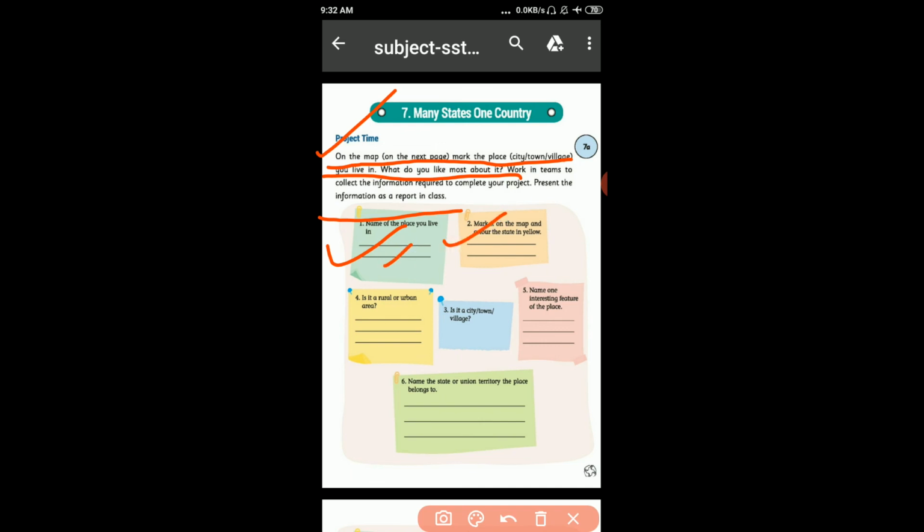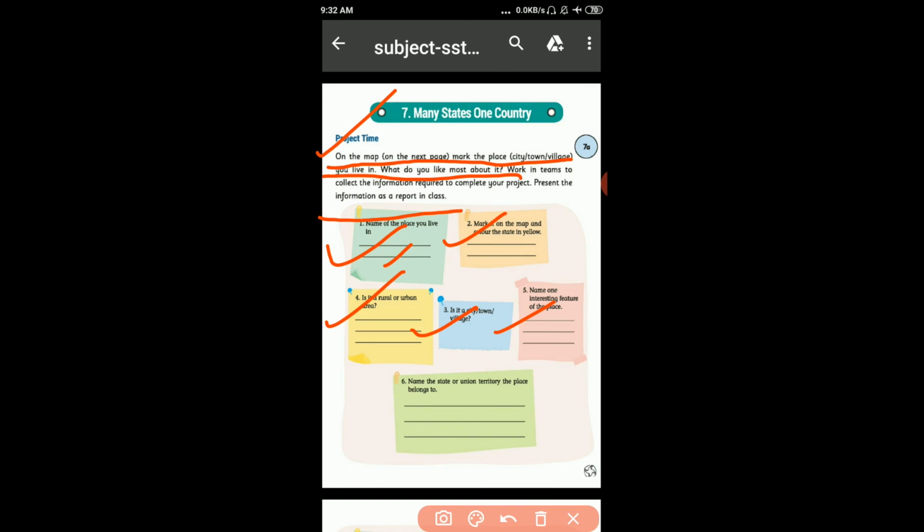Mark it on the map and color the state in yellow. हमें उसे yellow color में mark करना है. So, in the map, we fill it with yellow color. Now fourth, is it a rural or urban area? It is suburban. Okay, so write it here, suburban area. Is it city, town or village? It is a city as well as a town.